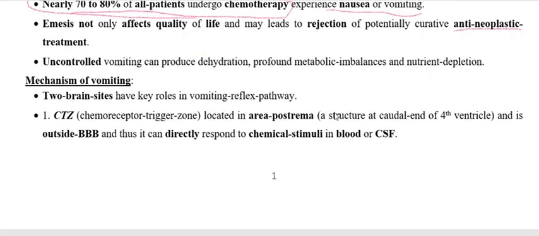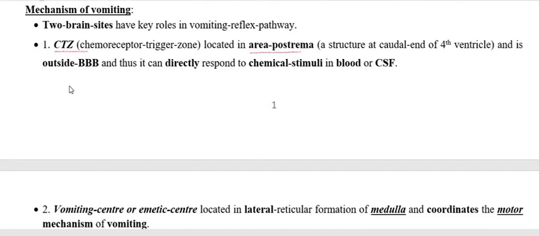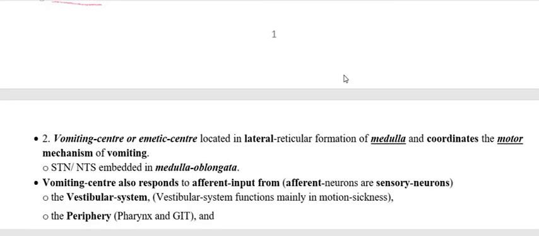We already discussed the mechanism of vomition: it occurs because of stimulation of the receptors present centrally at the chemoreceptor trigger zone, located in the area postrema. This receptor is present outside the blood brain barrier, and it directly responds to chemical stimulation present in the blood or cerebrospinal fluid.